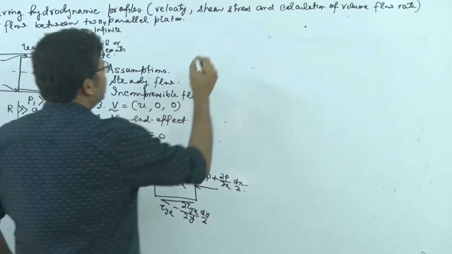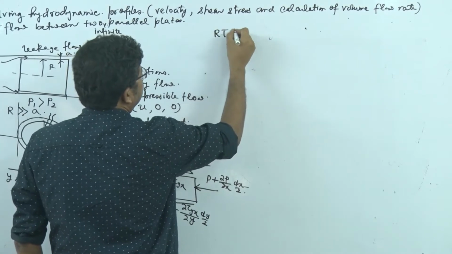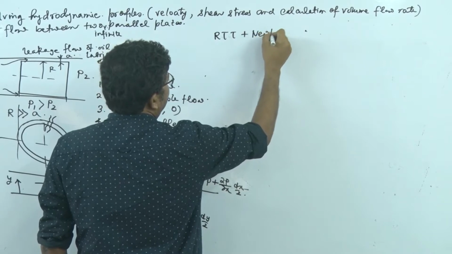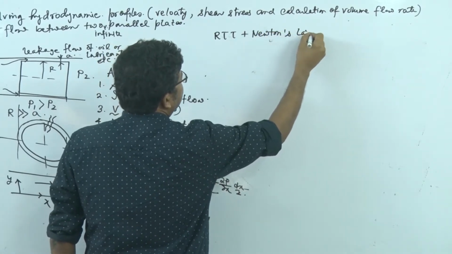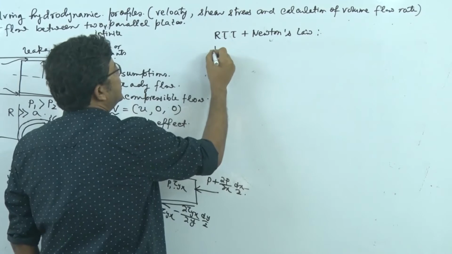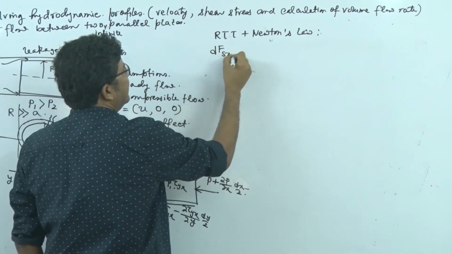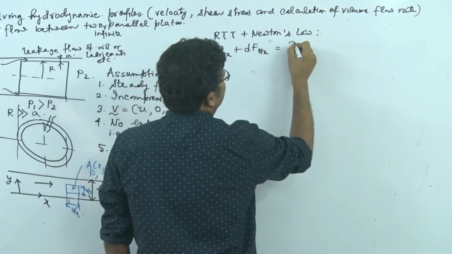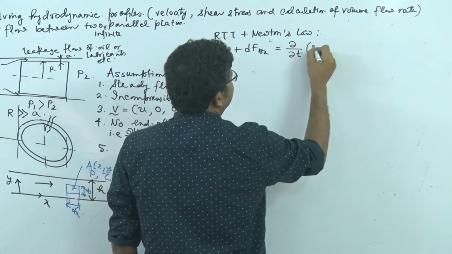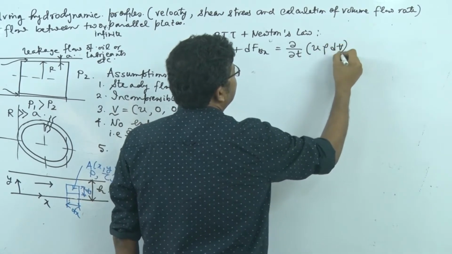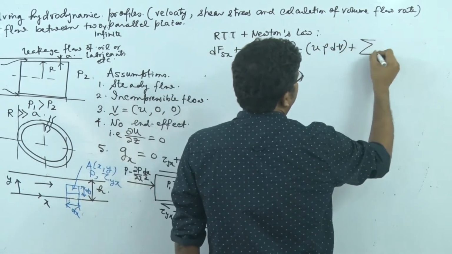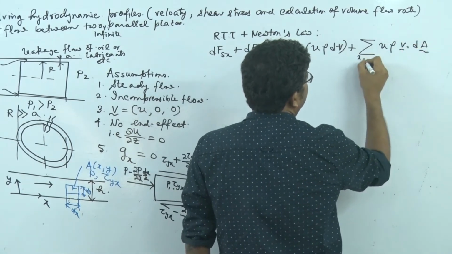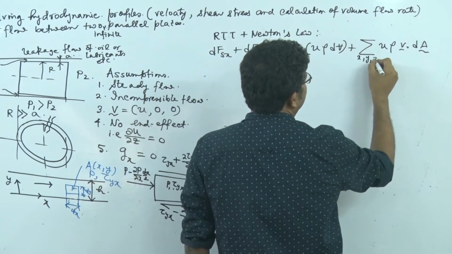So you see that Reynolds transport theorem plus Newton's law will give you what? dF for this shell, dF_Sx plus dF_Bx for x direction, is equal to del del t of integral of u rho dV plus the summation of u rho V dot dA, right, over the faces along x, y and z.